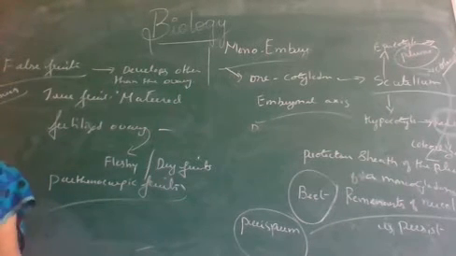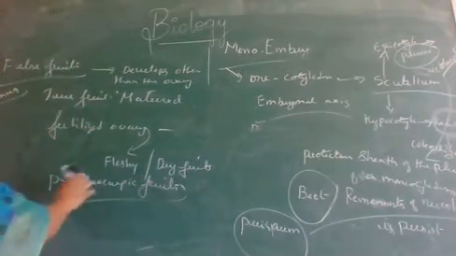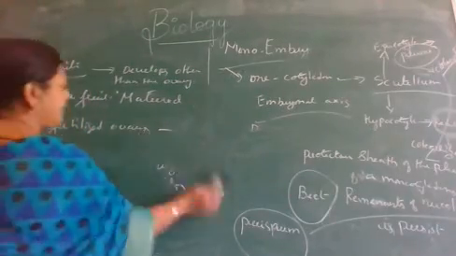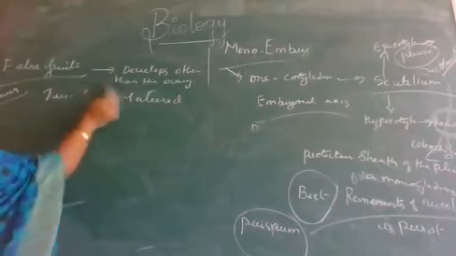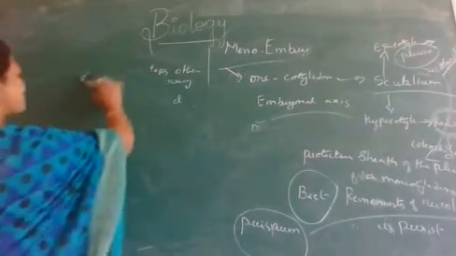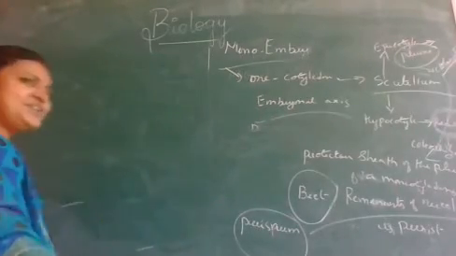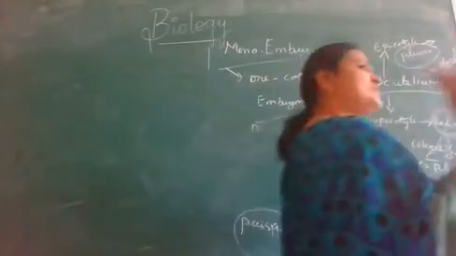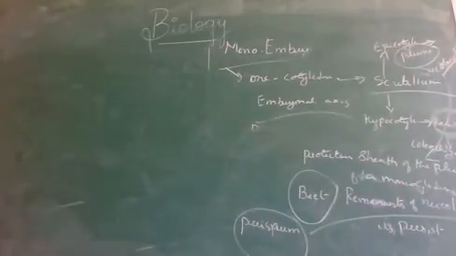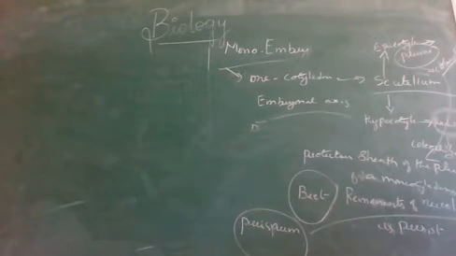Now, the seed is the final product of which reproduction? Sexual reproduction. The seed is the final product of sexual reproduction, and matured ovules develop into seeds and the seed coat develops from the integuments.